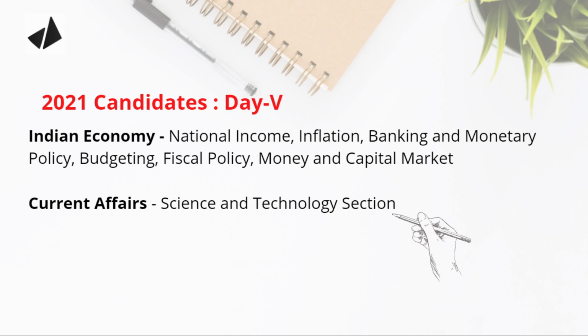In science and tech, we have already covered June to November, December of current affairs yesterday. Today you can cover December to June of your current affairs. So this is your target for day number 5.